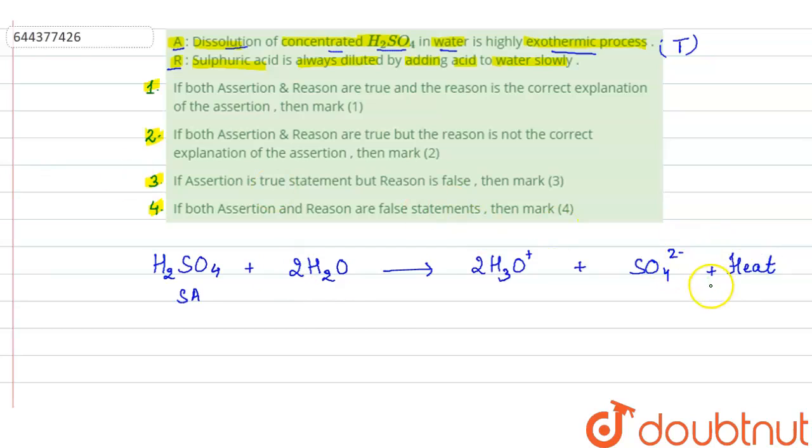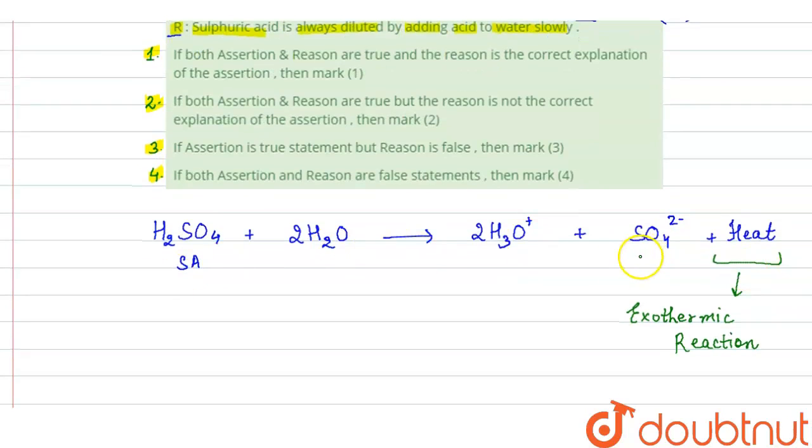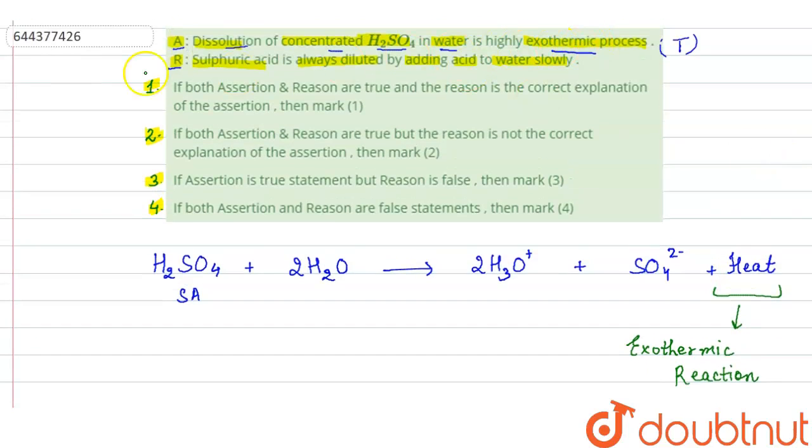Since a large amount of heat is released in this process, it is an exothermic reaction, because exothermic reactions are those in which a large amount of heat is released, and in this process a large amount of heat will be released. So it is highly exothermic reaction. So this is true. Now the reason is given, sulfuric acid is always diluted by adding acid to water slowly. So this is also true.